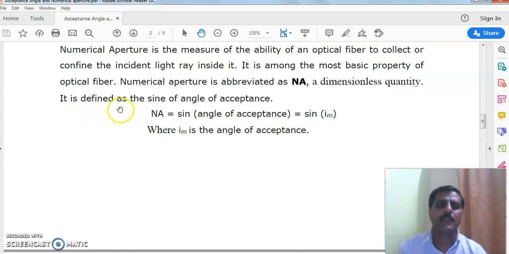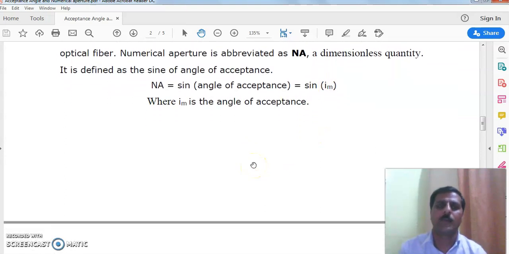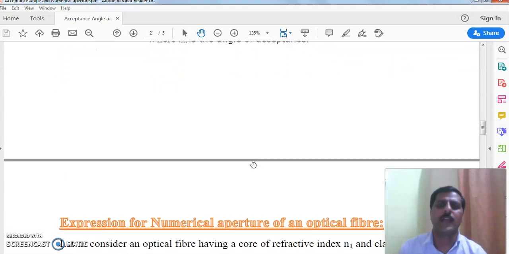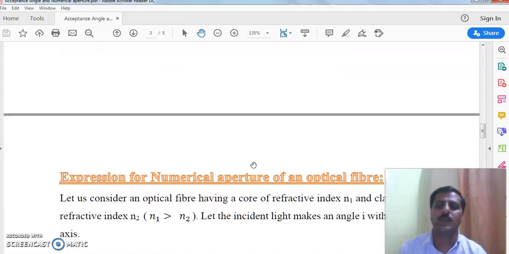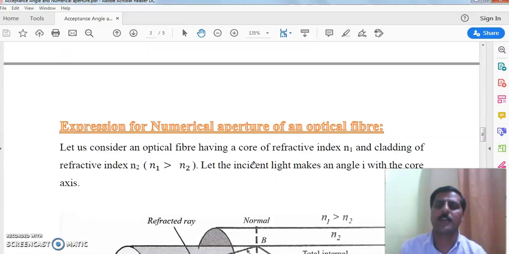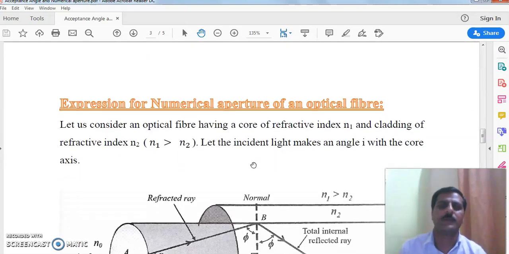Mathematically, numerical aperture is defined as the sine of the angle of acceptance, that is the maximum value of the angle of acceptance we studied here, theta max. The numerical aperture is equal to sine of theta max. Now the expression for numerical aperture of an optical fiber.